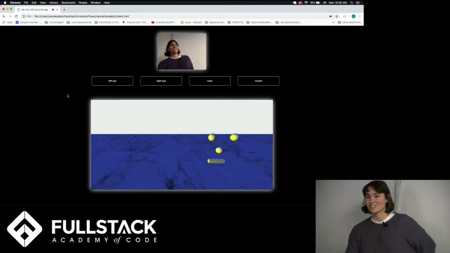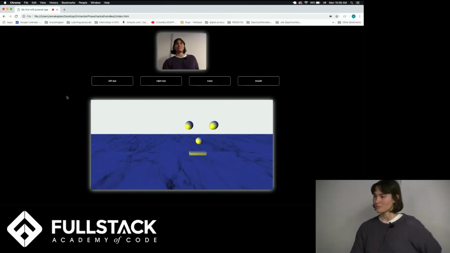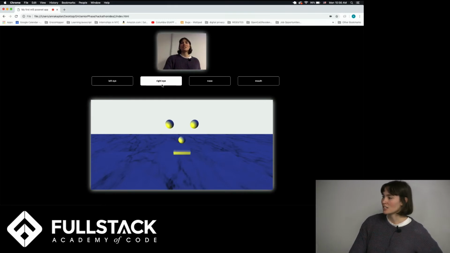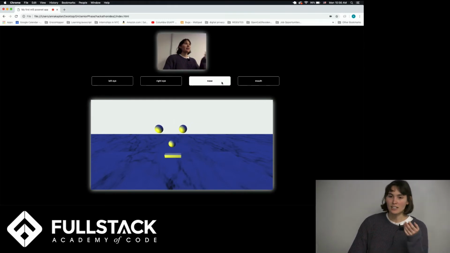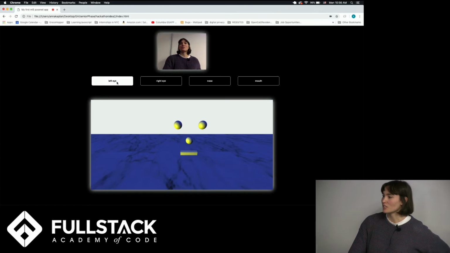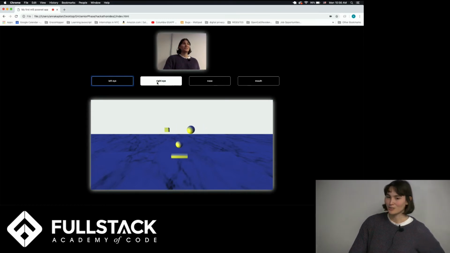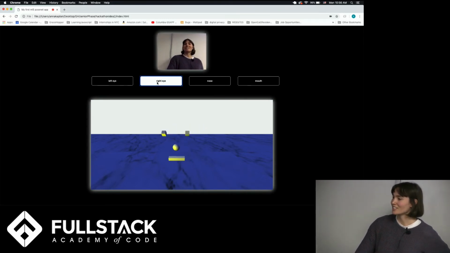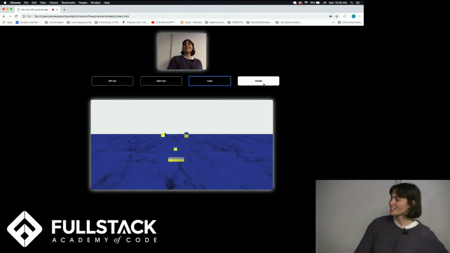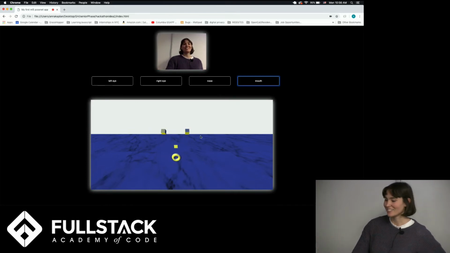And then I added some extra interactivity where you can press these buttons and change your eyes or your nose. So if you click left eye, it changes into a cube, and right eye changes into another cube. Your nose can also change to a cube. Your mouth can. And I think this is my favorite of the three.